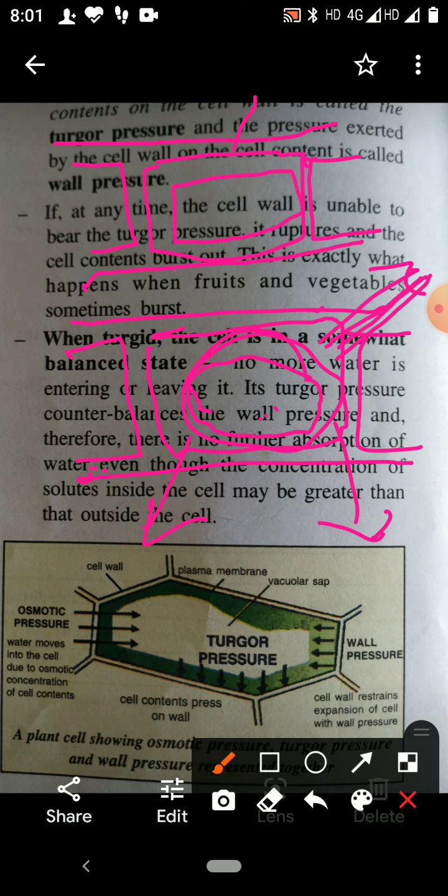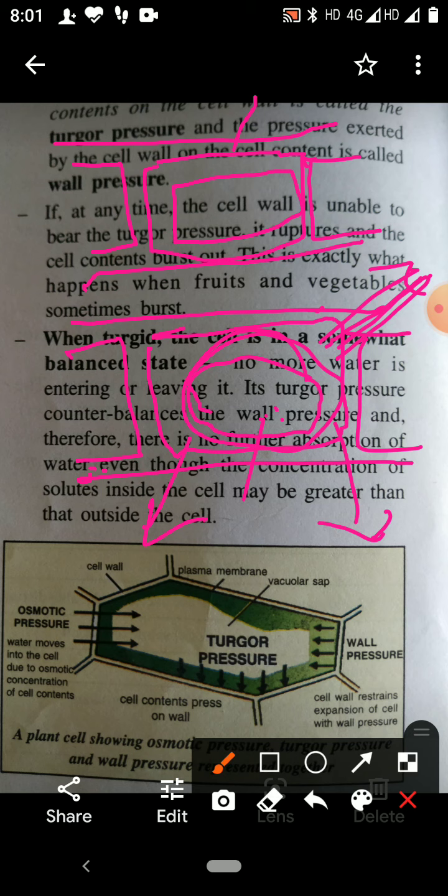But when we place this plasmolyzed cell into water, there is recovery, means reversal. It means the protoplasm again swells up, and when the protoplasm again swells up, it presses against the cell wall. So this recovery or reversal of the plasmolysis is called deplasmolysis.